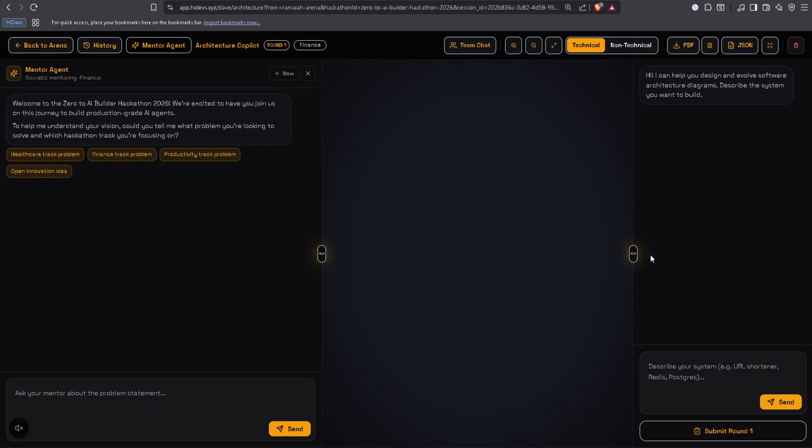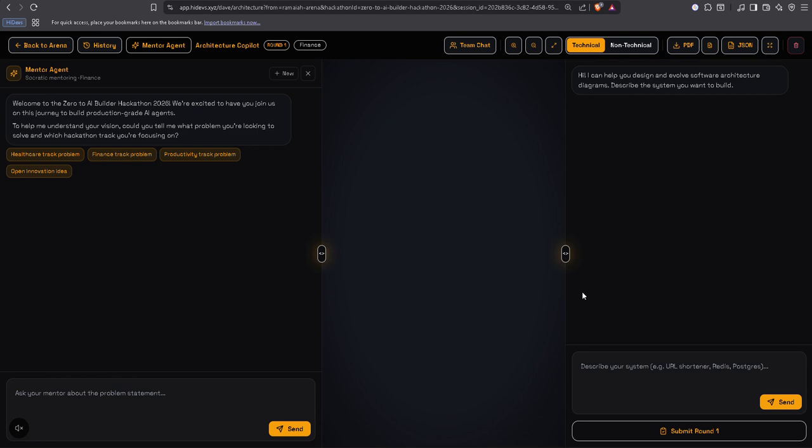Okay. And here's the architecture tab, where you can describe your prompts, describe your problem statement, and according to that you have to create a full-fledged production-ready system architecture of your solution. And please keep in mind that the architecture will be created, and on that basis, if you are selected, you have to create the agent in round 2.